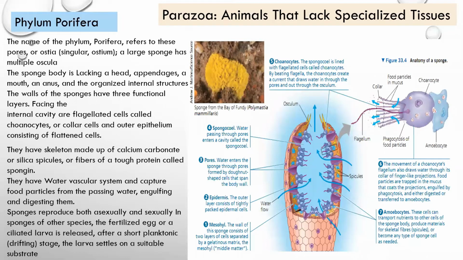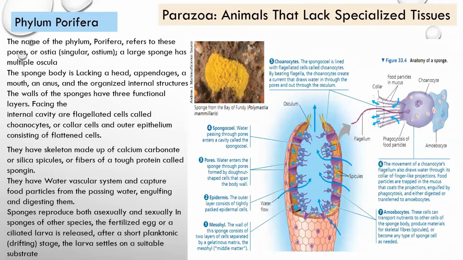Sponges reproduce by means of, you can say, fragmentation and budding, and these are the types of asexual reproduction. And some sponges reproduce sexually. By means of sexual reproduction, some sperms from another sponge enter through the ostia, come into the body, are retained within the body, and fertilize the egg.